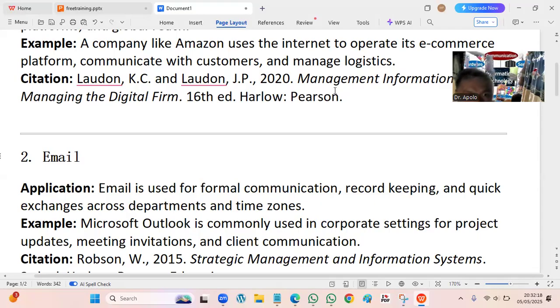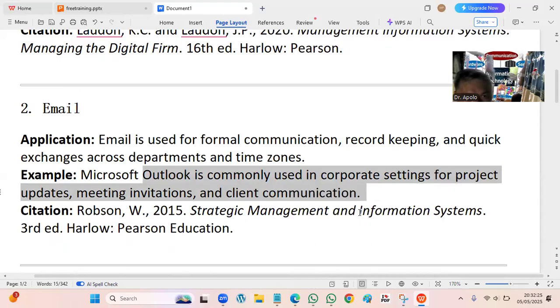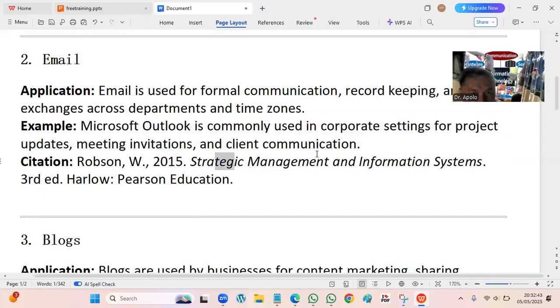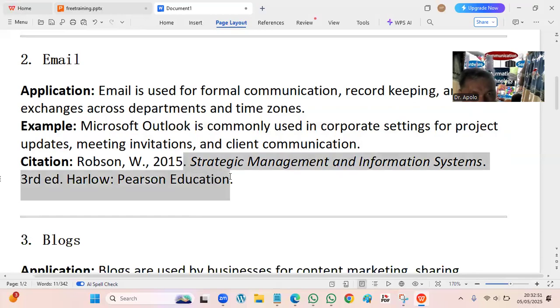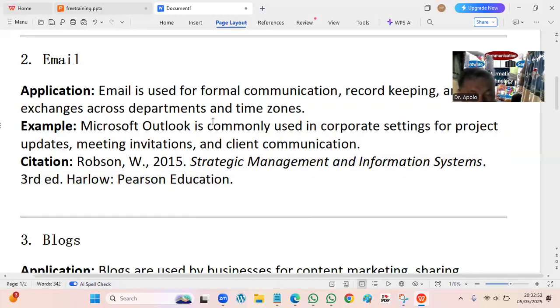So we know already the advantage of having an email. So you just put a link in your email, and then you invite other people to visit your website. That's how digital marketing works, one way. No? So that's it. No? So citation from Robson. It's actually a strategic management information system. So people meet their quotas and sales because of this email.